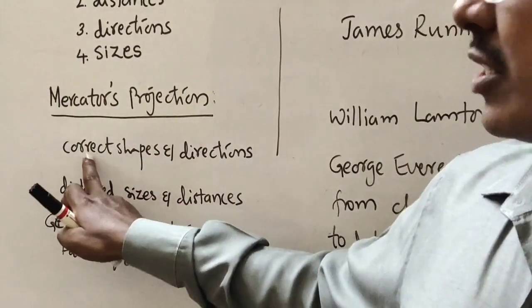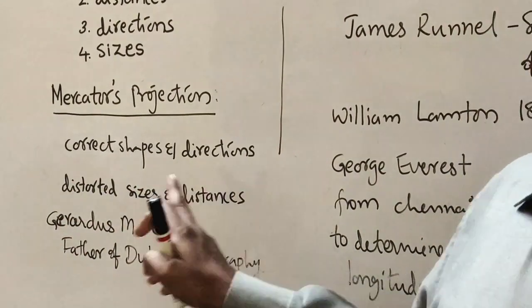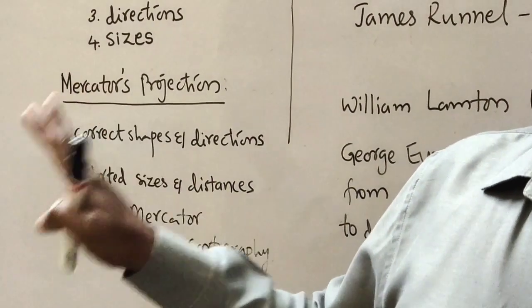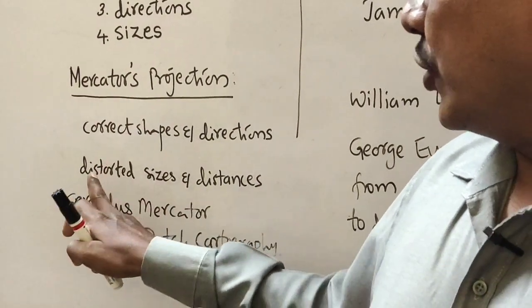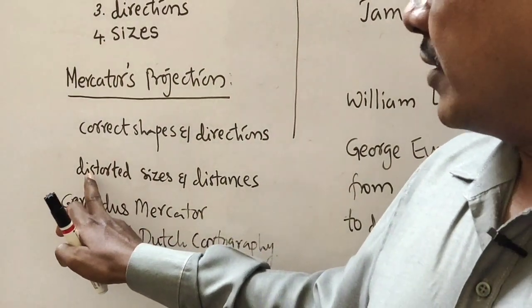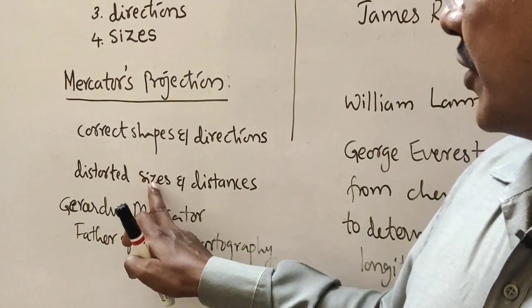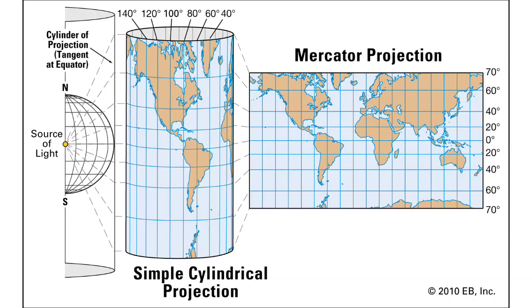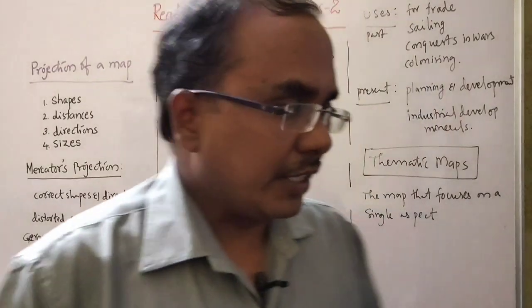Mercator's projection has correct shapes and directions of different countries and continents of the world, but it shows distorted sizes and distances. There is a compromise on sizes and distances between the continents, but Mercator's projection is the most widely used in the world now. Now you can see the map of the world shown in Mercator's projection. Let us go for another thing.